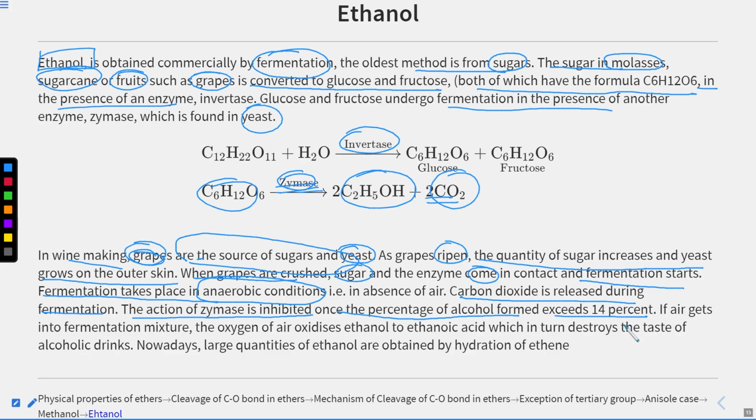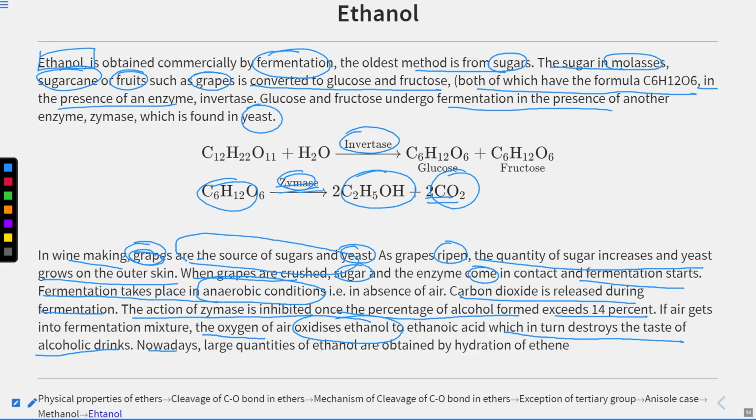So if air gets into the fermentation mixture, what happens? Why do we do it in the absence of oxygen? If air gets into our mixture, the oxygen of air oxidizes the ethanol to ethanoic acid. So ethanol is oxidized into ethanoic acid, which in turn destroys the taste of the alcoholic drinks. It would make it sour.